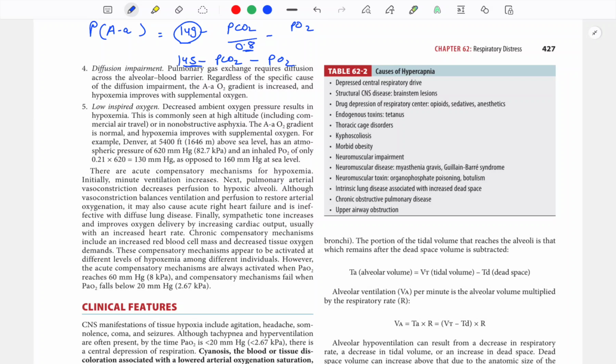CNS drive, there is reduced CNS respiratory drive causing hypoventilation and reduced breathing. Example, Biot's breathing. Drugs like opioids, sedatives, anesthetics like propofol, midazolam, they reduce your respiratory drive causing CO2 increase.